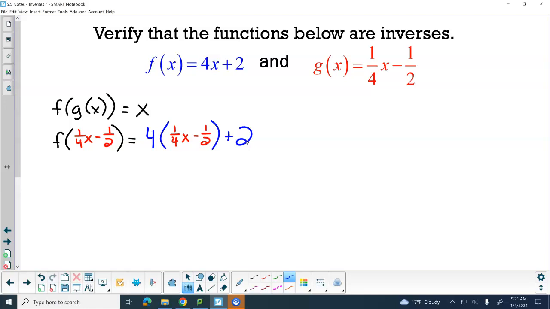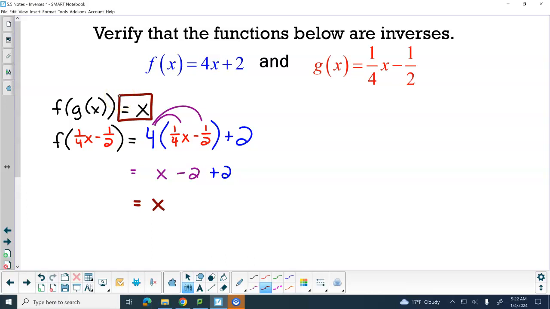Okay? 4 times 1/4. That's 1, right? Times x is just x. 4 times 1/2 is 2. So this is minus 2. Excuse me. Then, keep the color scheme going. x minus 2 plus 2. Just x, right? That's good. That's what we needed it to be. We needed it to be x, right? So that part works.